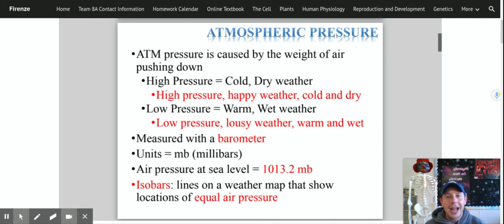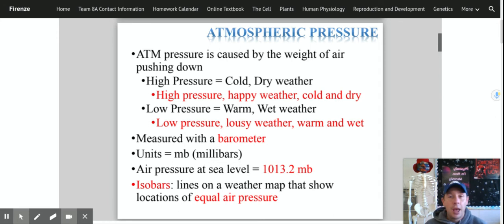The way I like to remember it is that high pressure usually means you're going to have nice weather, happy weather. Whenever you see a big H on a weather map when you're watching the weather in the morning, that's a good sign that we're going to have nice, good weather. So what I like to say is high pressure, happy weather, cold and dry.